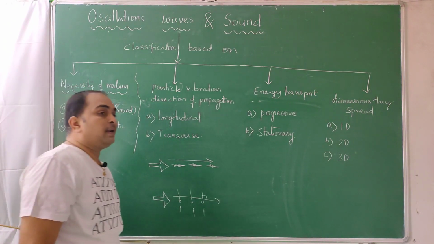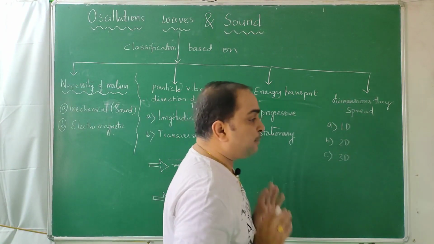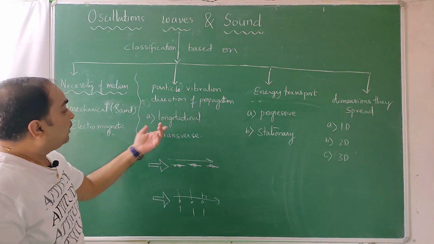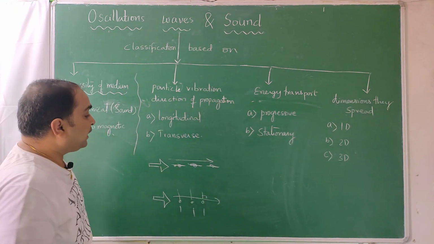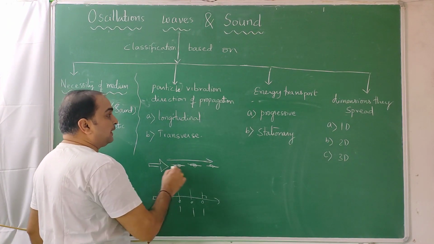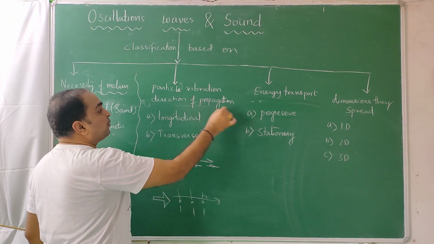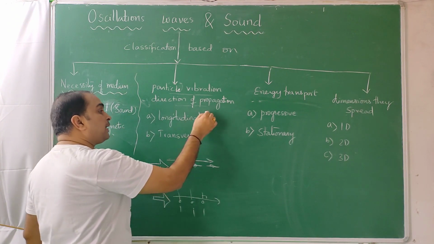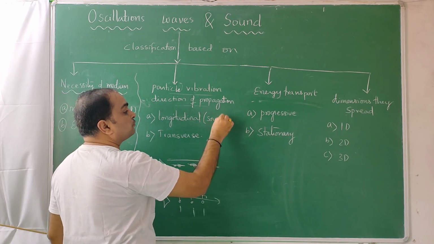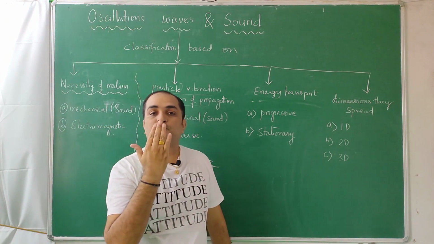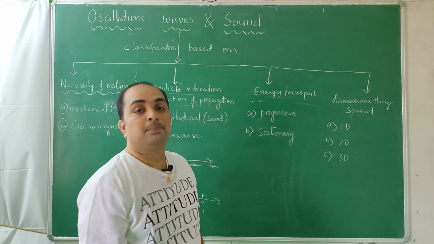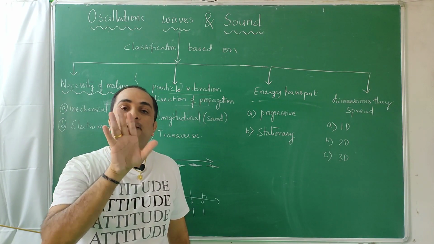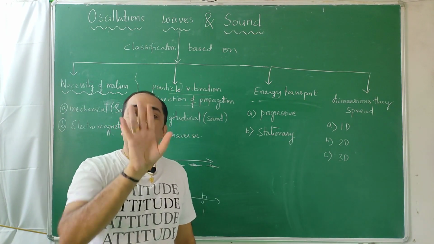I am vibrating like this and moving. In that case, I am moving forward, but vibrations are occurring like this. Longitudinal waves are those in which the direction of propagation and the direction of particle vibration are parallel. Example, again, sound waves. The sound vibrates like this and reaches you. Here the force presses the molecules of air, and they oscillate like this.